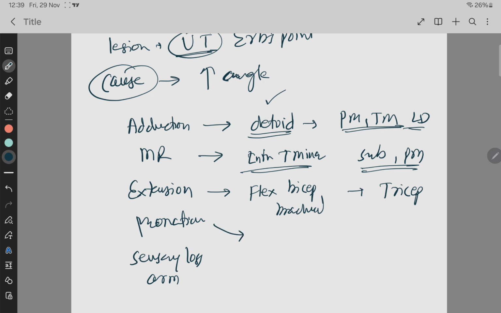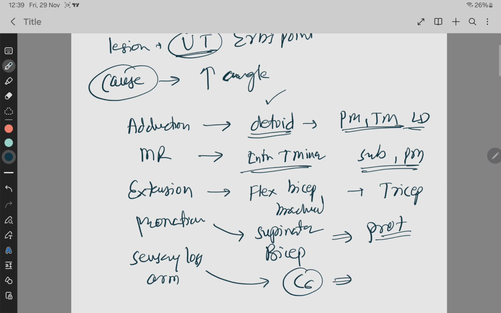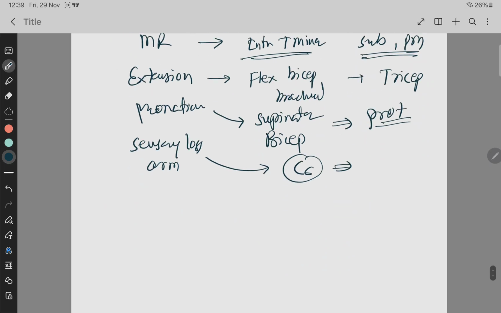There is a pronation of the forearm, so loss of supinator muscle and the biceps muscle, and overaction of the pronator teres. Okay, sensory loss because of the involvement of the C6 segment that supplies the lateral aspect of the arm. That is the anatomical basis of the deformity. Okay, sometimes directly theoretically question is asked, tell me the branches of lateral cord, medial cord, or the posterior cord.